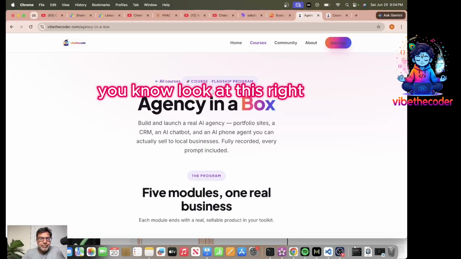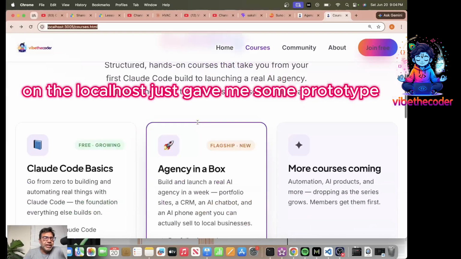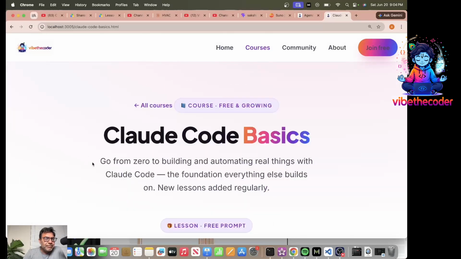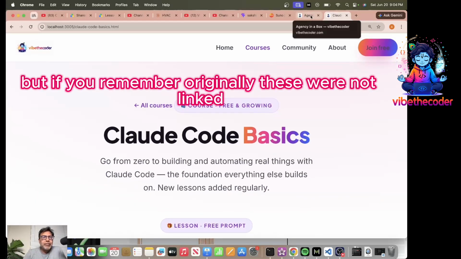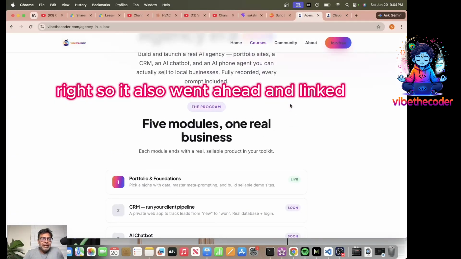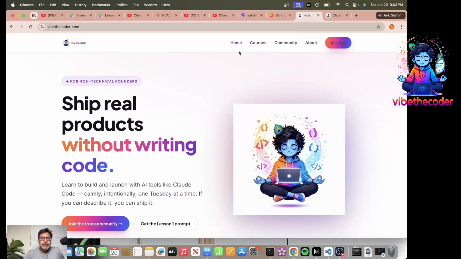Look at this, right? So when it gave me the localhost, it just gave me some prototype, right? But here, okay, now it's kind of linked. But if you remember, originally, these were not linked, right? So it also went ahead and linked. So go to courses.